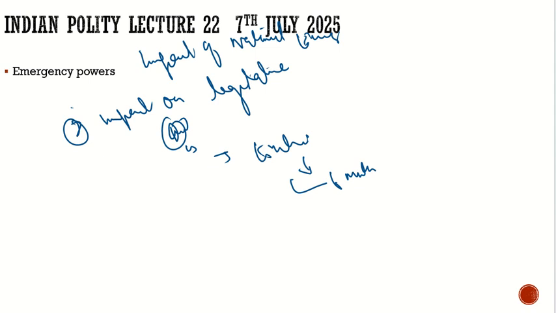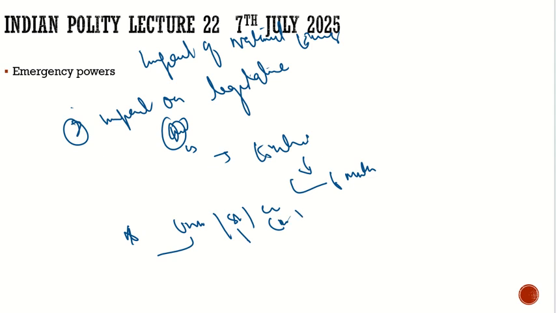Then what about the power to make laws? What about the power of the legislatures to make laws? Here we have the difference. For example, in normal conditions we have 3 lists: the union list, the state list, and the concurrent list. In the union list, the union will make laws. In the state list, the state will make laws. In the concurrent list, both the center and the state can make laws.